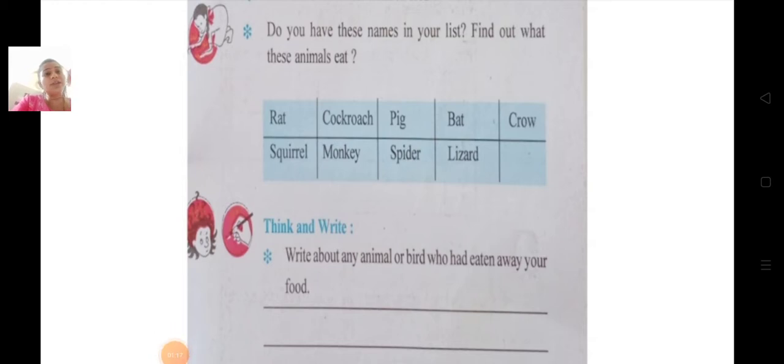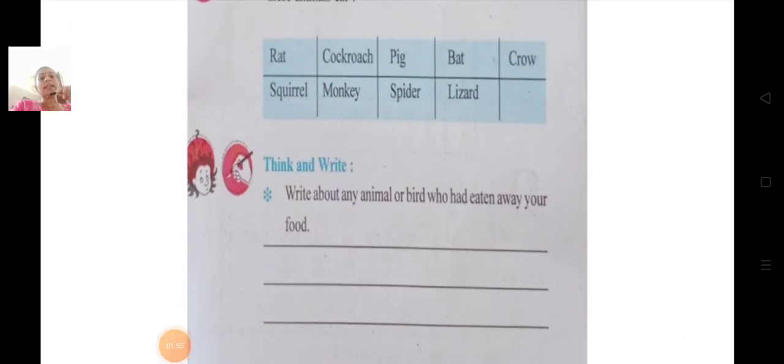Now let's start with the chapter. Do you have these names in your list? Find out what these animals eat. Rat. What does rat eat? Rat eats grains, leftover foods. Cockroach eats small insects and also leftover food. Pig, garbage. Bat, blood. Crow, chapati and insects. Squirrel eats any kind of food item like chapati, fruits, seeds. Monkey eats fruits. Spider, small insects. Lizard, mosquitoes.